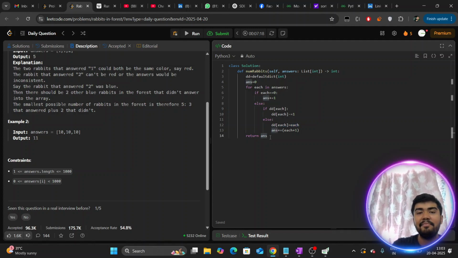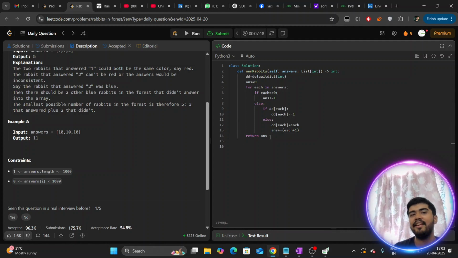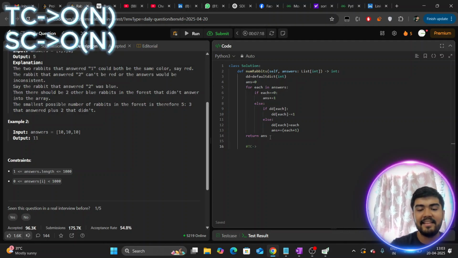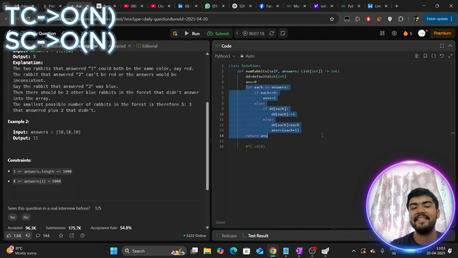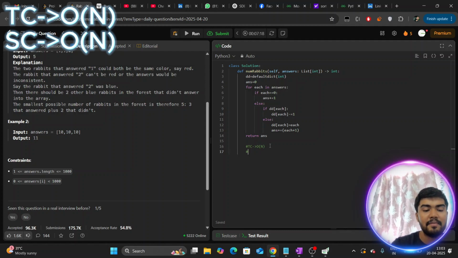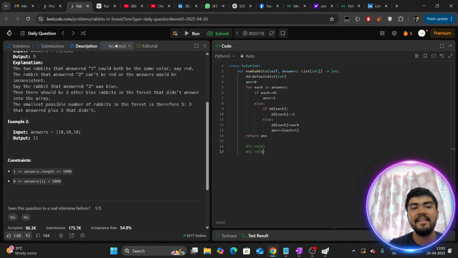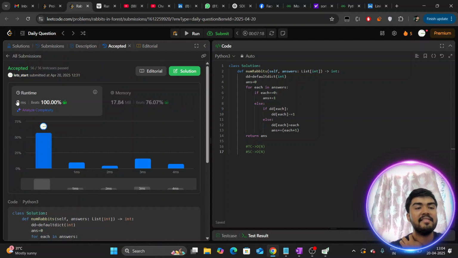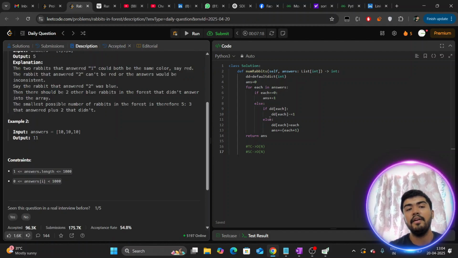Yes, guys, the question is as simple as that, but the mathematics, the intuitions you have to build, I personally feel it's quite awesome. I really like this particular question. The time complexity, tell me guys, we are able to do our entire job in big O of n, only a single iteration, nothing more than that. And on the space side, we are carrying a reusable map, which is going to take big O of n space. Yes, guys, it is as optimized as that. My submission is 100% faster than all the Leetcode submissions. It took almost 0 milliseconds, and I personally feel that is the most optimal time and space complexity you can achieve. So yes, guys, the question is as simple as that, and if you are able to understand till this point, I guess you are already doing so.